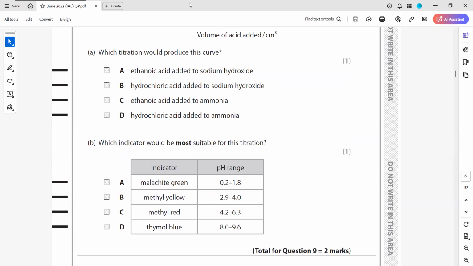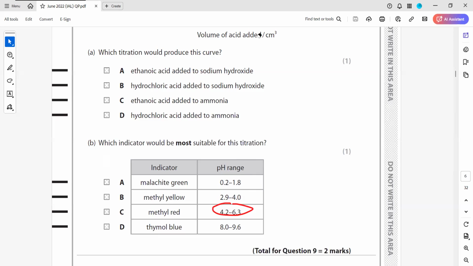Methyl red? Yeah, because it is in the range. What about methyl yellow? 2.9 to 4 as well. Methyl red is more suitable as compared to that, because 2.9 is lower, so it's more towards the curve part.